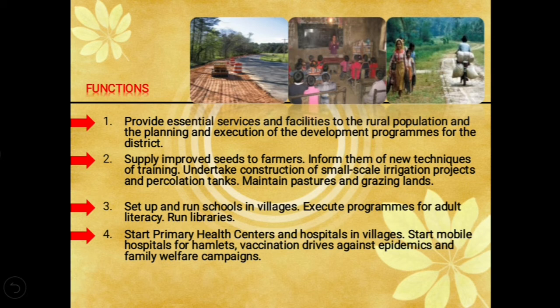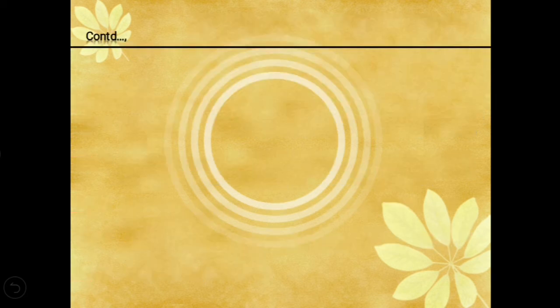Then other functions are to start primary health centers and hospitals in villages, and to start mobile hospitals for hamlets, that is small villages, along with vaccination drives against epidemics and family welfare campaigns. Then it constructs bridges and roads in the villages. Some more functions are there, children.